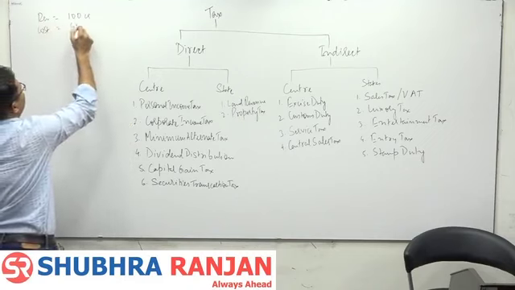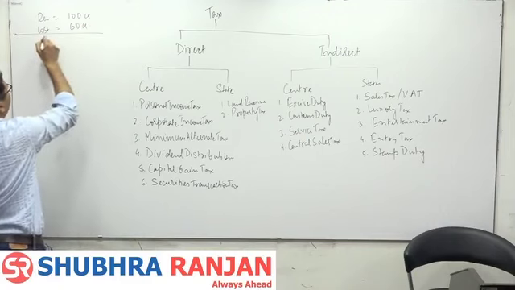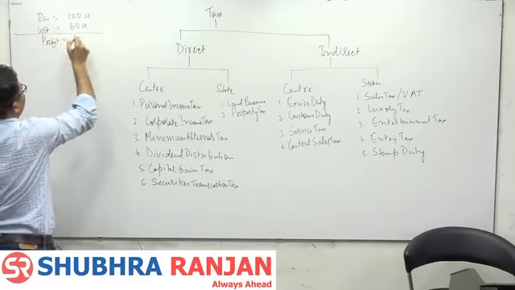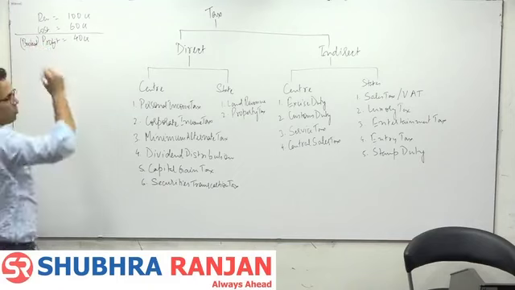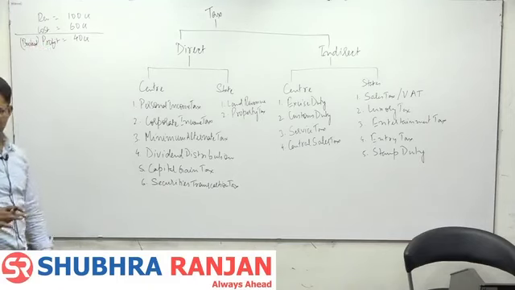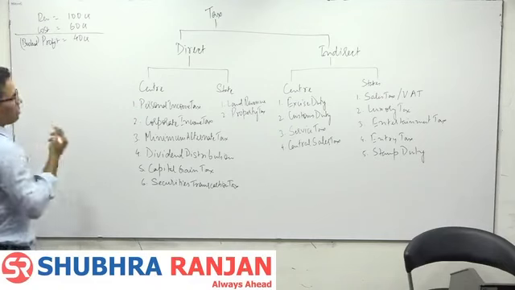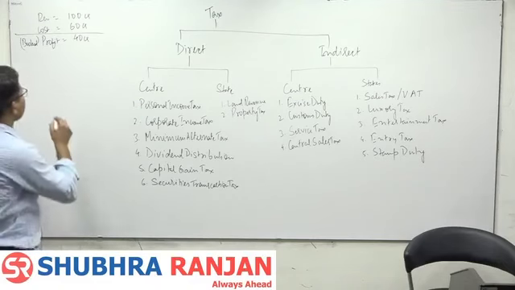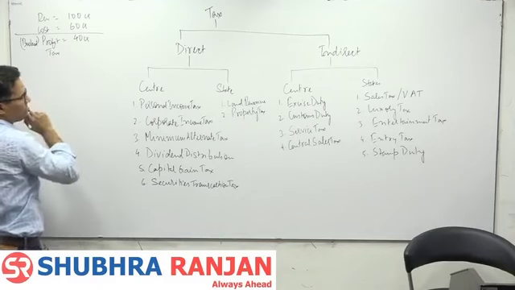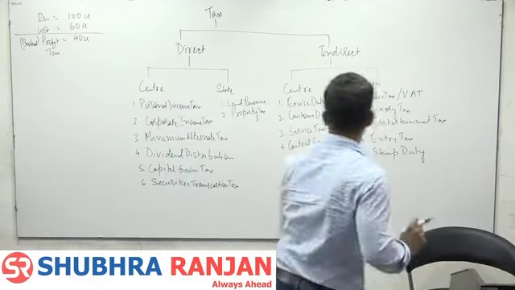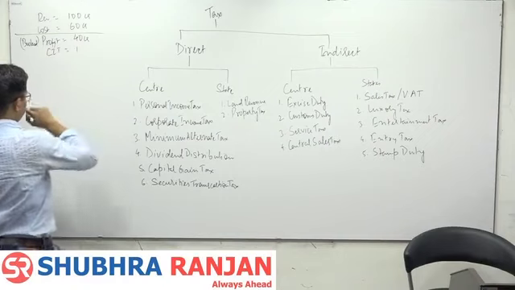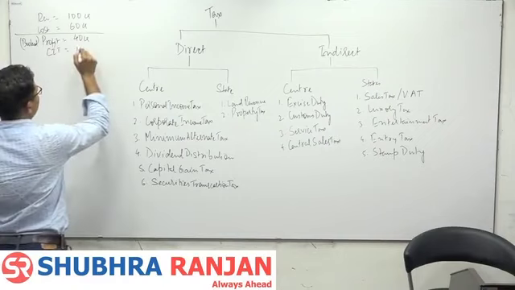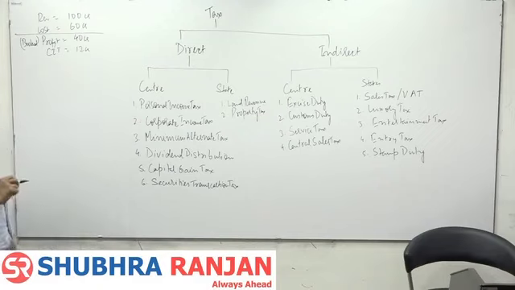Cost 60 crore, profit 40 crore. This profit is called booked profit. In general we call it profit also, but generally we call it booked profit in account books. What profit we are declaring in our account books. Then tax, basically we should write corporate income tax, 30%, 12 crore, right? So this is the general formula.